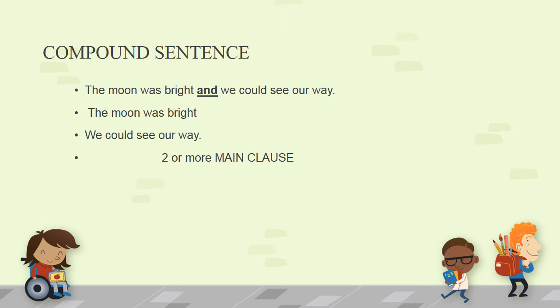Therefore, a compound sentence has two or more main clauses. The moon was bright is a clause and we could see our way is a clause. So, you have two or more main clauses in a compound sentence.